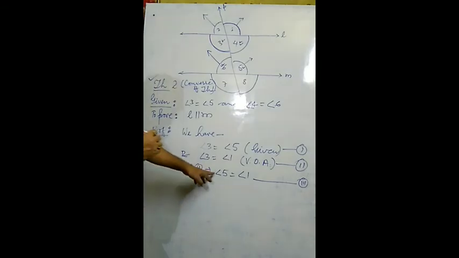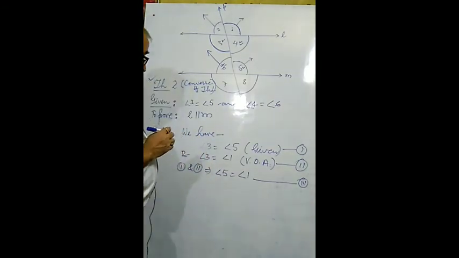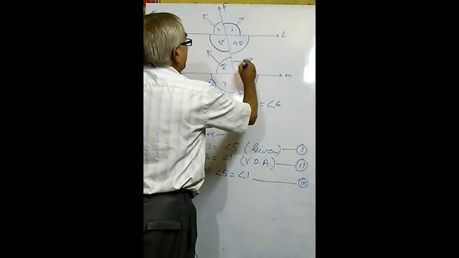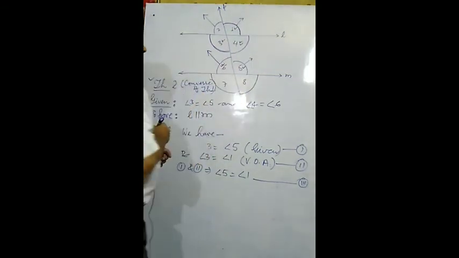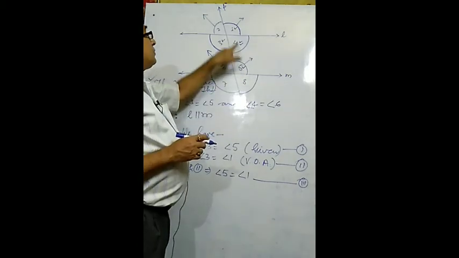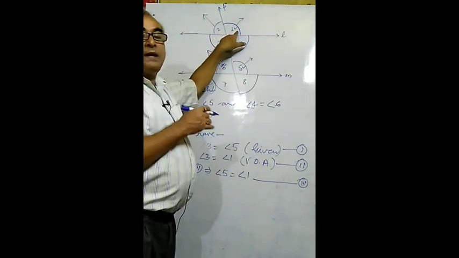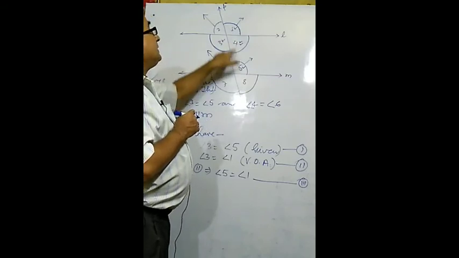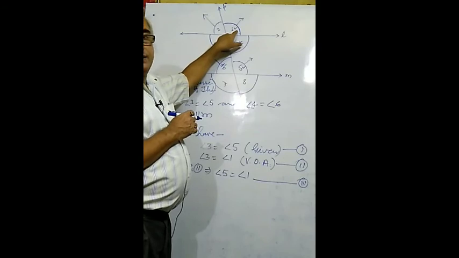Now see, angle 5 is equal to angle 1. So which type of angles are equal here? Which type of angles are equal by the result? Very obviously you may observe these are corresponding angles.